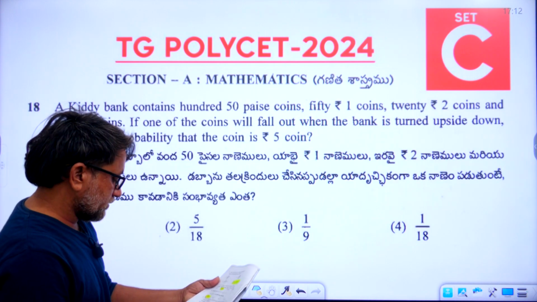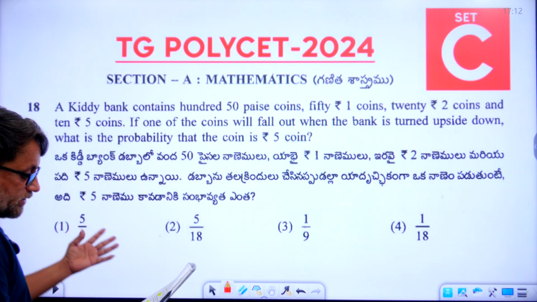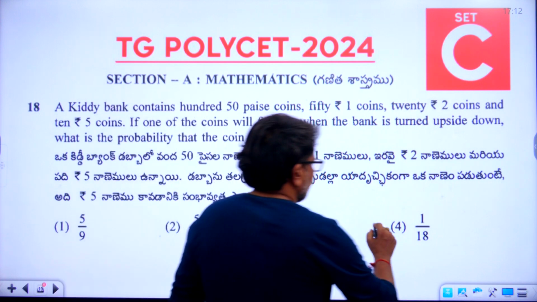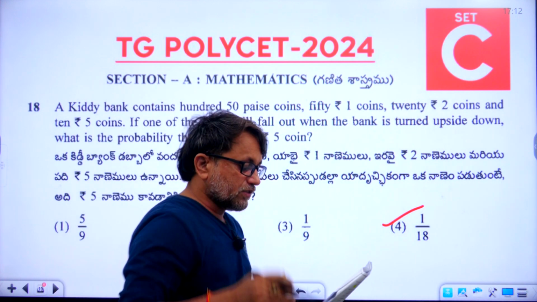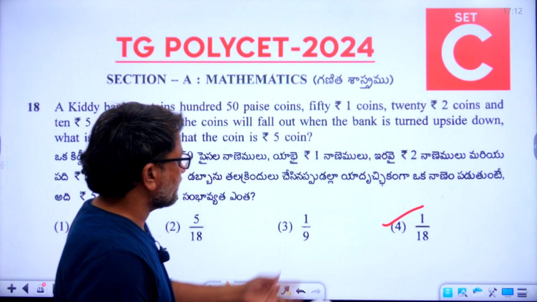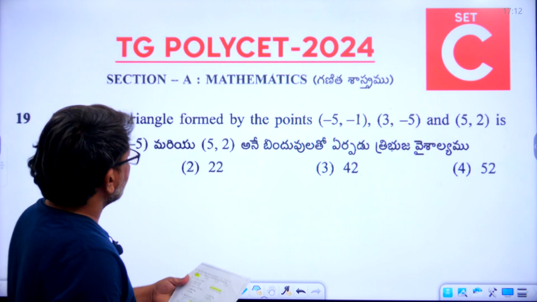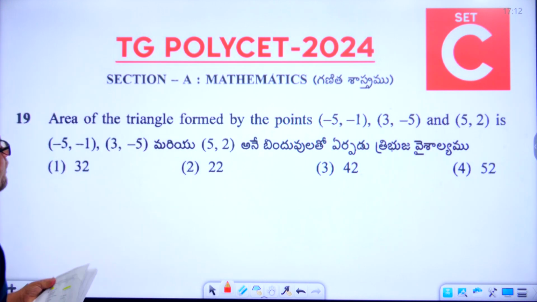You can read it out, we can go directly with the answer. So the 18th question answer is the fourth one, 1 by 18. Okay, you just follow your booklet, everyone. So read out the question. The right answer is the fourth one, 1 by 18. So the 19th one. What is the 19th one?